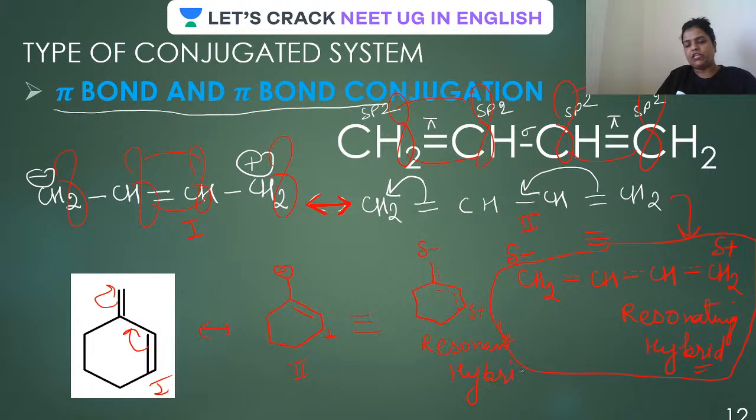Is that clear? Remember, there should not be any movement of sigma electrons. That is, all atoms will remain where they are present. Is that clear? Does everyone understand? That's right. Very good, guys.